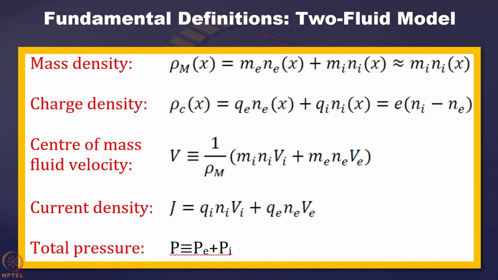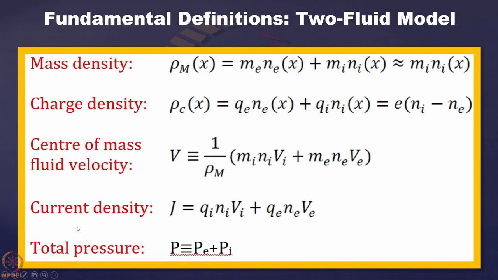And now you know that the current density J is equal to n e v, where n is the number density, e is the charge, and v is the velocity. Here we multiply the number density of ions with the charge of ions and the velocity of ions, then add that with the electrons, so we get the net current density.